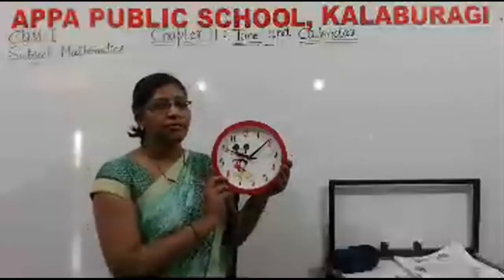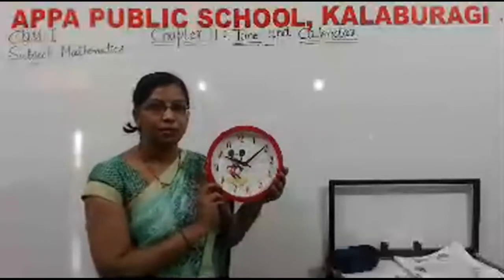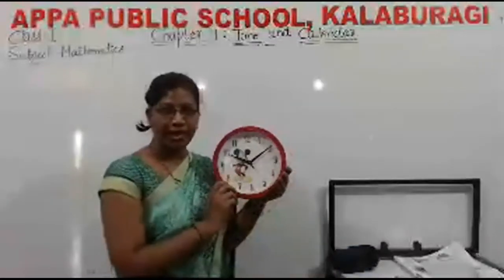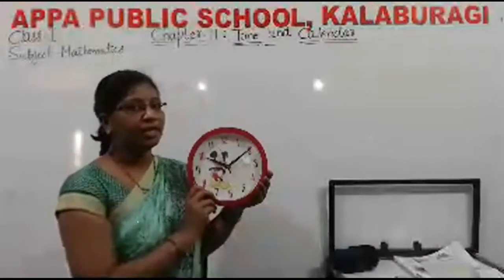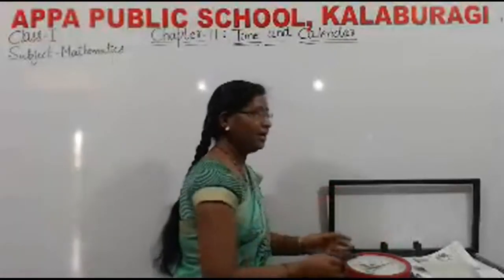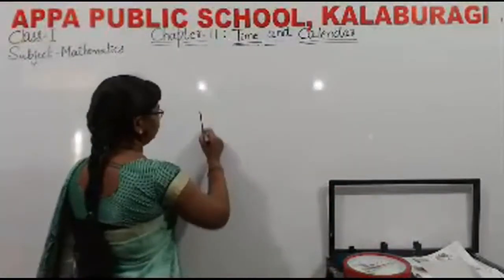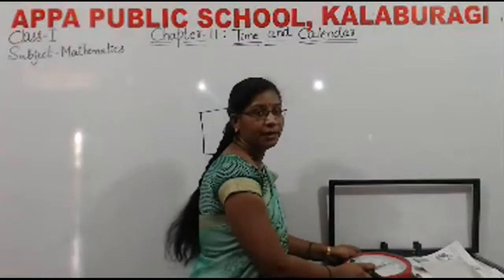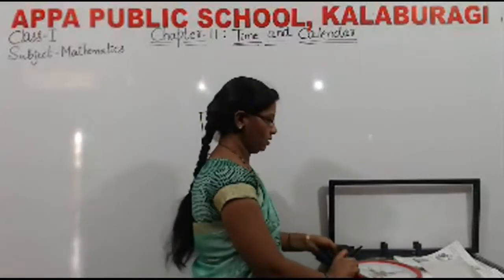We learned what the shapes are and how many types of shapes there are. So, what shape is this? Very good, it is a circle. In a clock, a variety of shapes may be there: triangle, square.